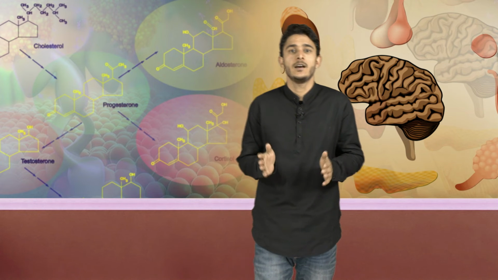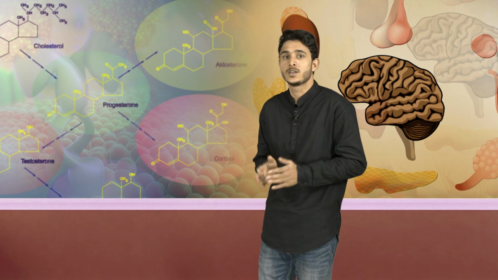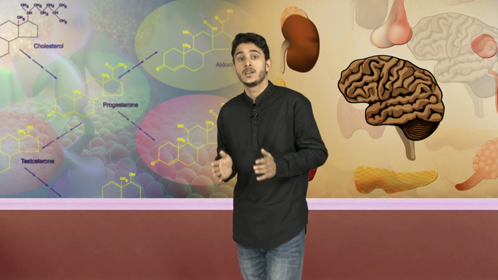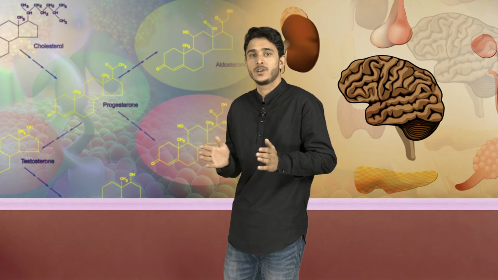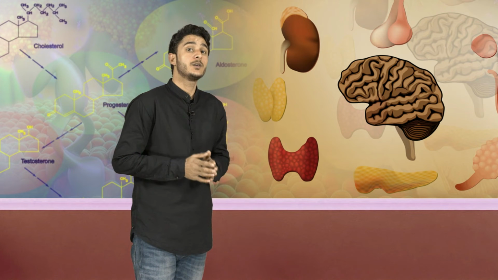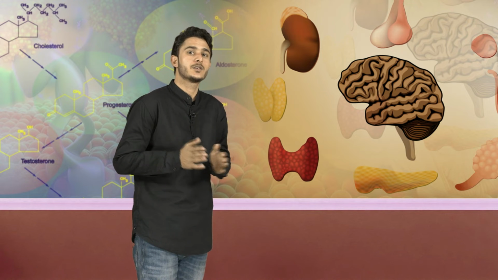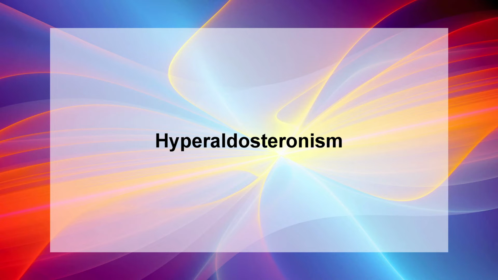The elevated level of cortisol causes hyperglycemia, osteoporosis, weakness, hypertension, increased susceptibility to infection, decreased resistance to stress, and mood swings. People who need long-term glucocorticoid therapy, for instance, to prevent rejection of a transplanted organ. Now let's have a look at hyperaldosteronism.